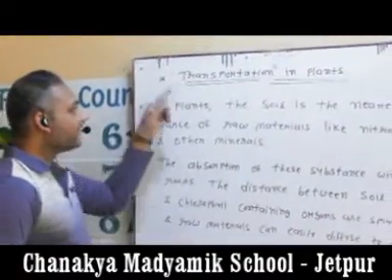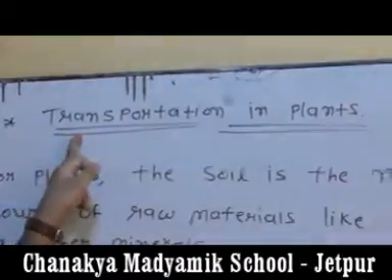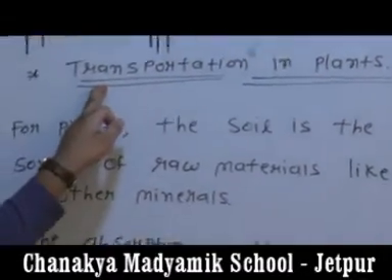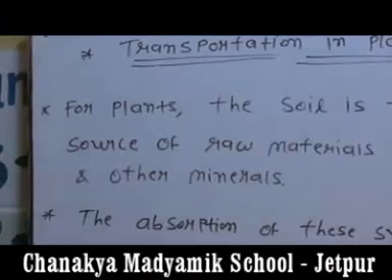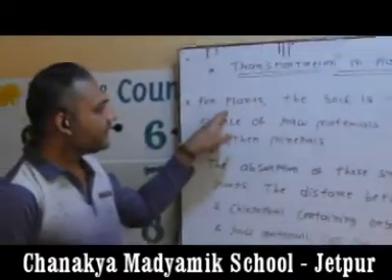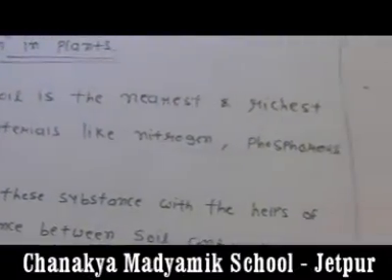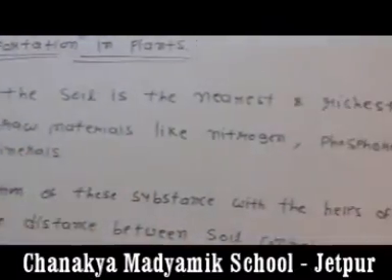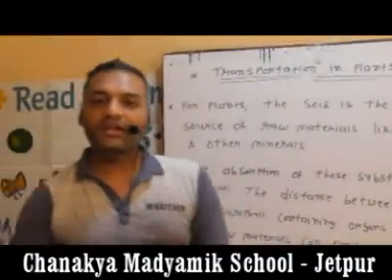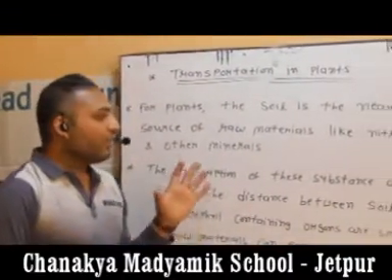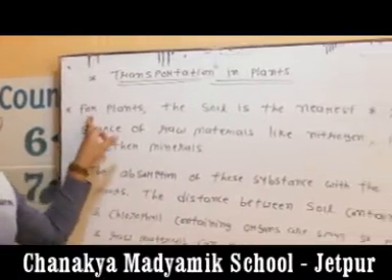Our next topic is transportation in plants. Which kind of transportation? How does water transport? How do minerals transport? How does it take place? We discuss it here. For plants, the soil is the nearest and richest source of raw material like nitrogen, phosphorus and other minerals. You will also know that the soil has a large amount of raw materials, and the plant is directly attached with the